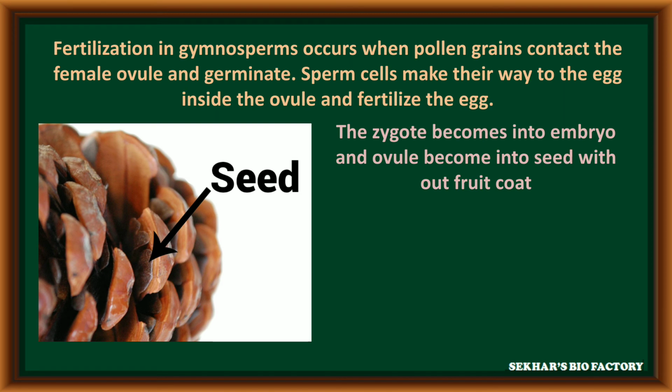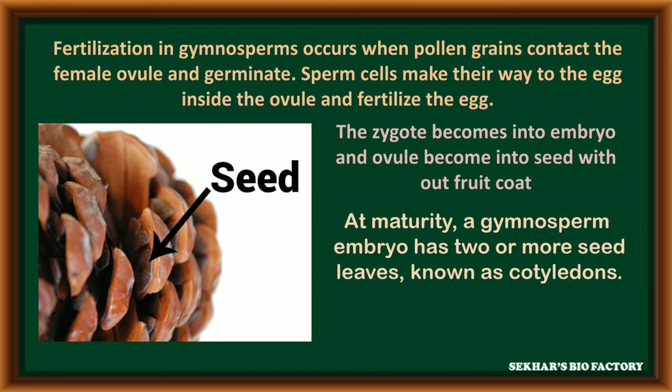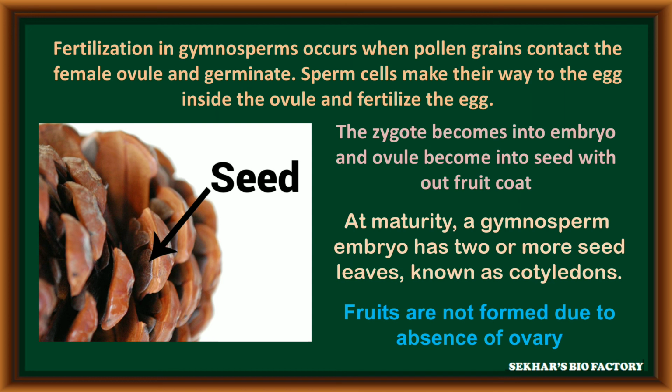The zygote becomes the embryo and the ovule becomes the seed, but without a fruit coat. At maturity, a gymnospermic embryo may have two or more leaves. These leaves are nothing but cotyledons. The fruit is not formed due to absence of ovary in the structure of the female reproductive organ.